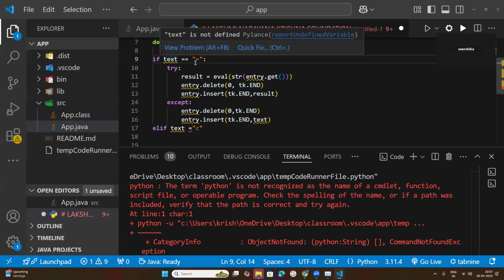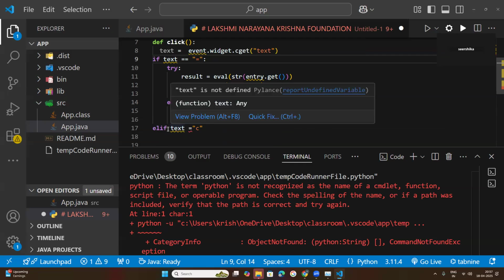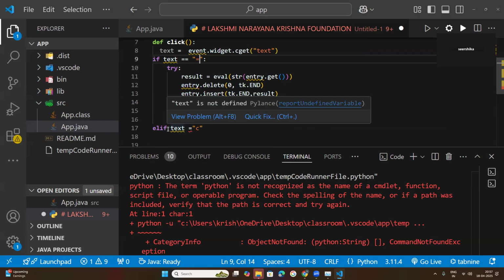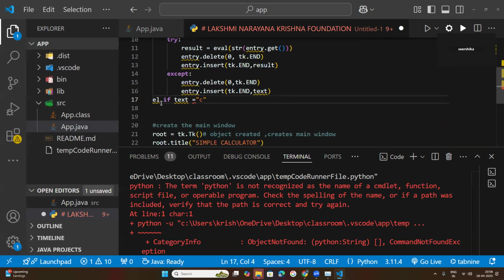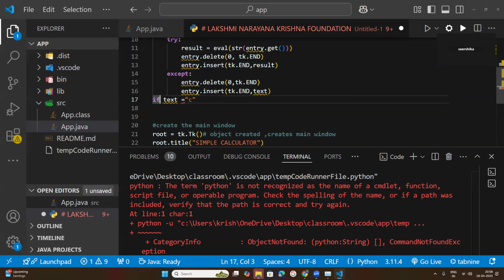And after this if statement, the next condition to be checked is else if. In Java it is called else if. Here it is elif, you don't keep any space here. And if you keep else if here, I think it will not accept, because else if is in Java. In Python we need to write elif always. You can simply identify it. Don't worry, that is the syntax format.